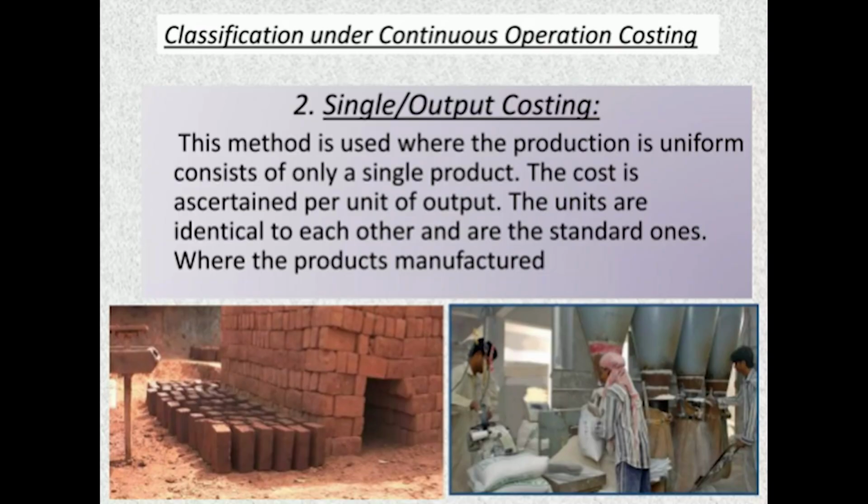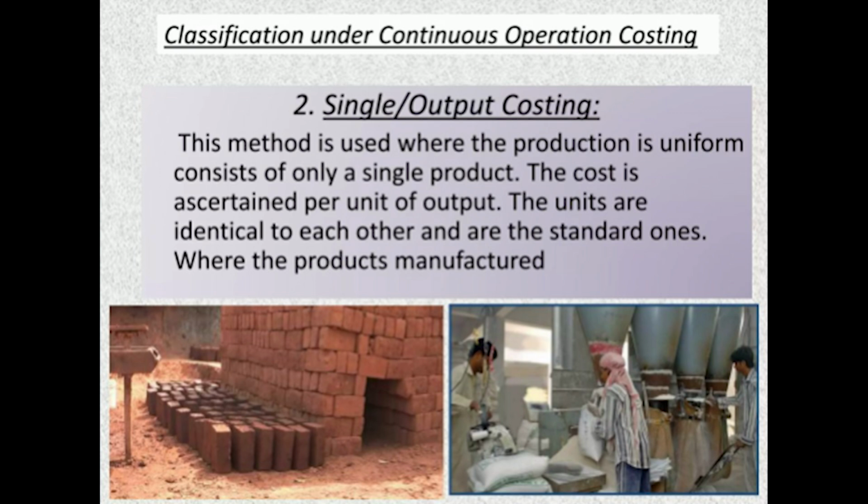Apart from that, there are so many examples of process costing, like edible oil or coconut oil, where the coconuts will be crushed, refined and finished, and ultimately at the end we will get a final product which can be poured into bottles and sold in the market. Under continuous operations, another method is called single or output costing.